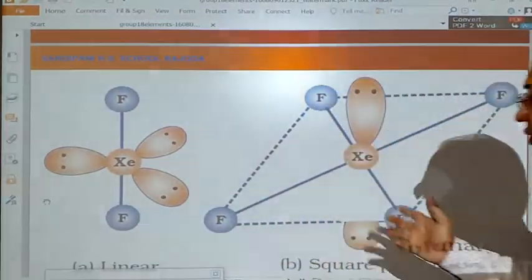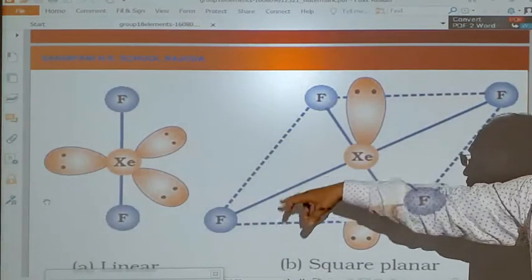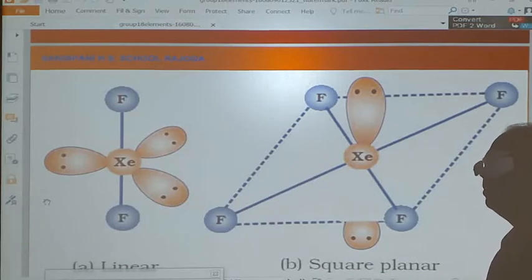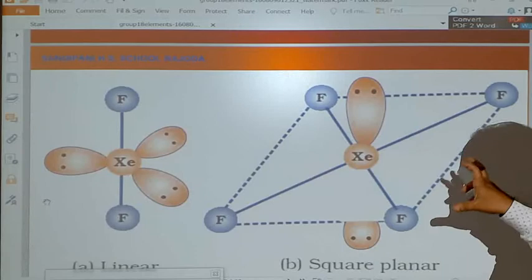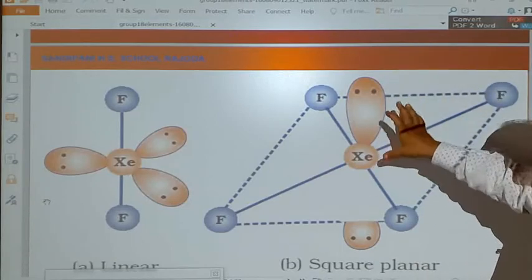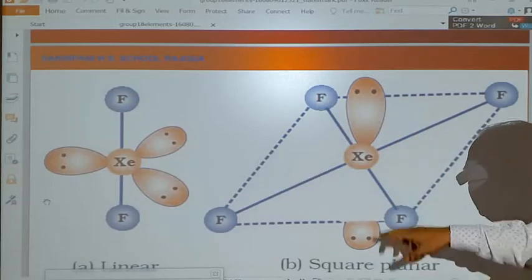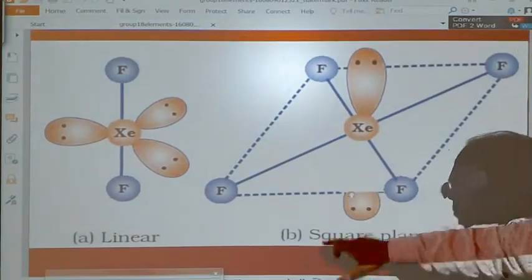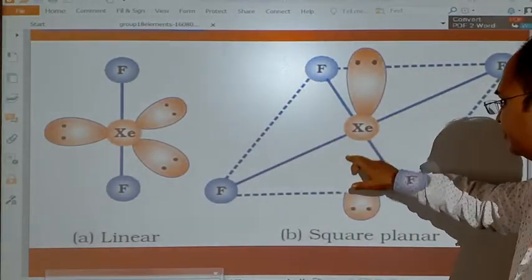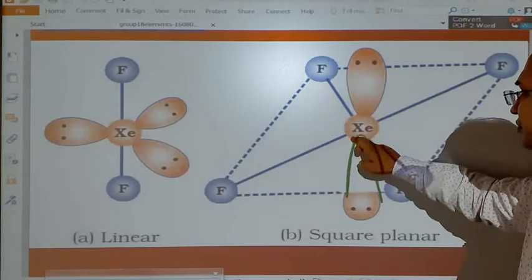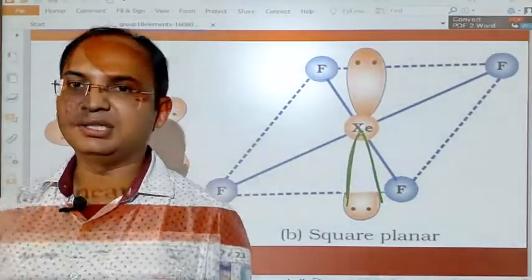In xenon tetrafluoride, 4 fluorine atoms are present at the 4 corners and xenon is in the central part. It also has 2 lone pairs of electrons which are axially arranged here. There is also a lone pair here. So there are 2 lone pairs of electrons in xenon tetrafluoride.